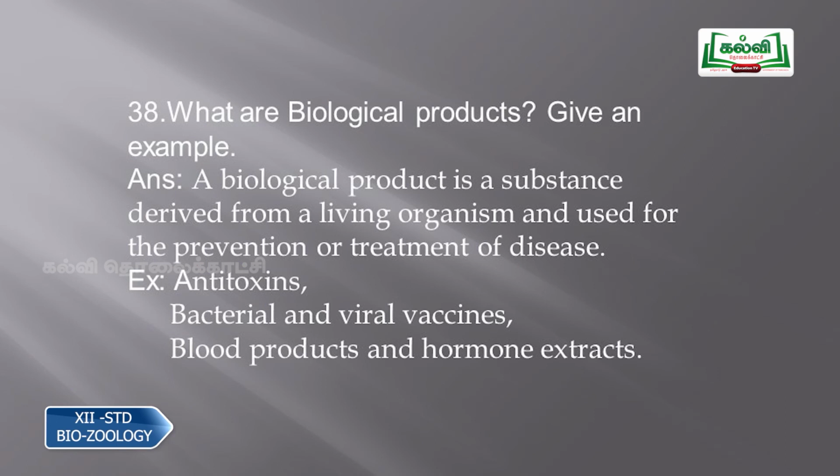So, these are called biological products. Examples which are produced by such processes are antitoxins, bacterial and viral vaccines, blood products and hormone extracts. So, these are some of the products. If you write any one or two, that is enough. So, these are the examples of biological products.